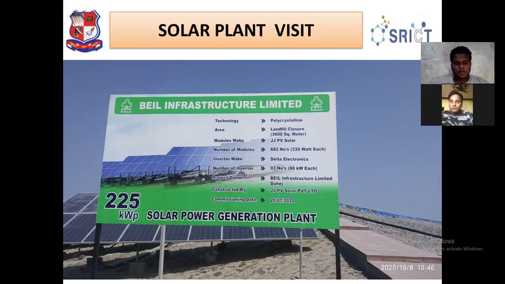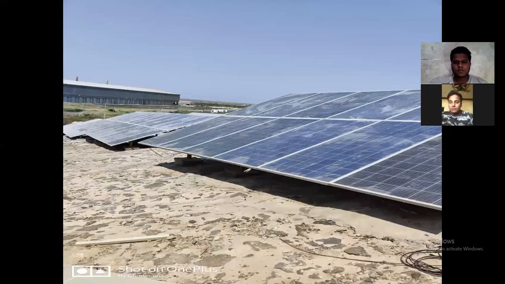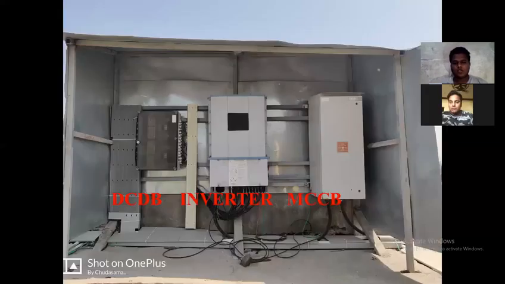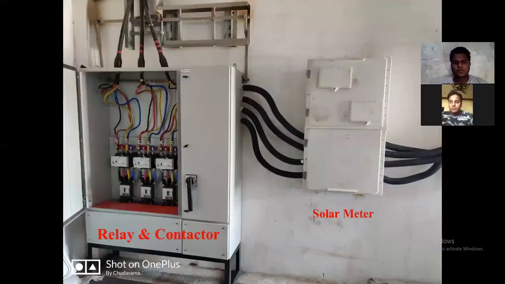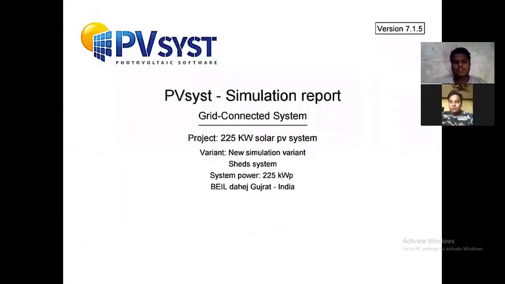These are pictures of the solar power plant which we visited. These are the components which are used in a solar power plant. This is the energy generation graph, the daily energy graph, and the PVSyst report. In our project, we are using software named PVSyst.